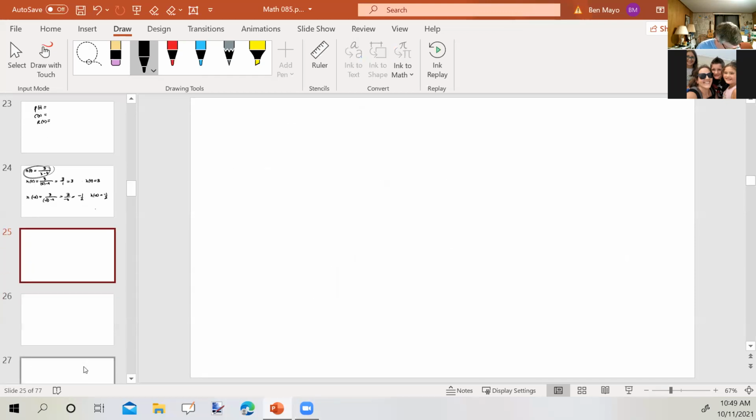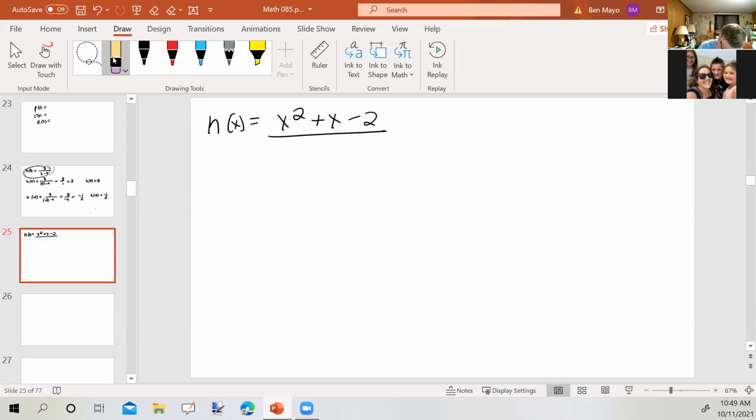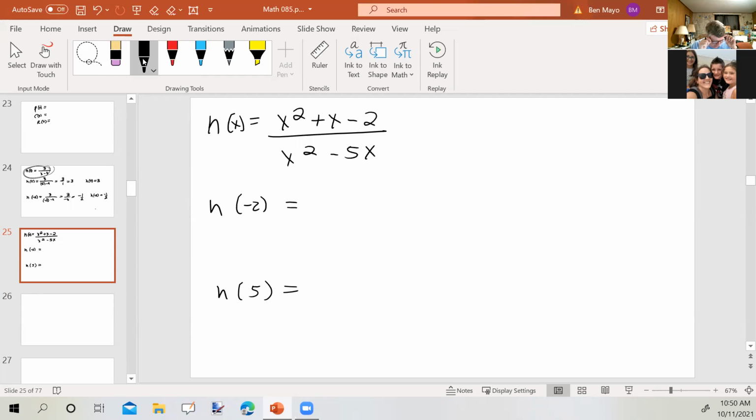Okay, let's take a look at this example. h of x equals x squared plus x minus 2, all over x squared minus 5x. We're going to find h of -2 and h of 5.